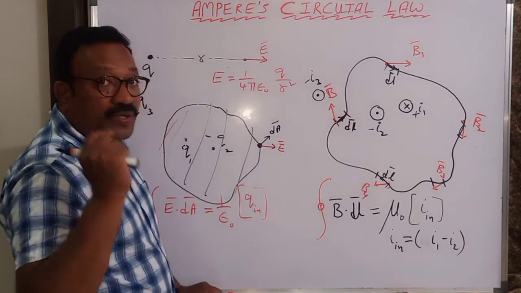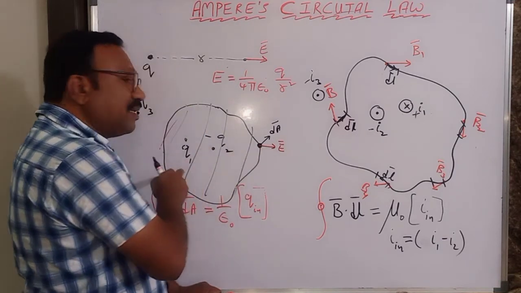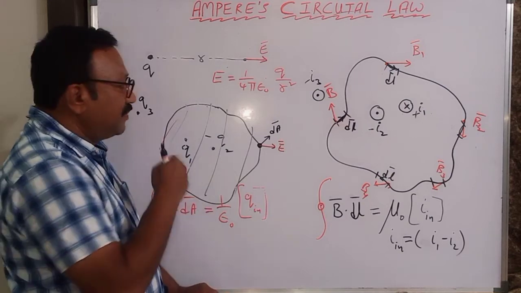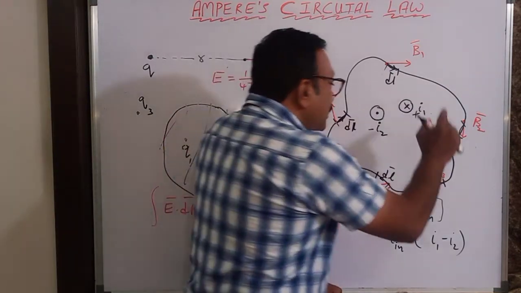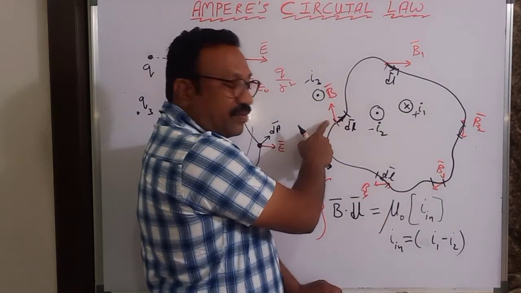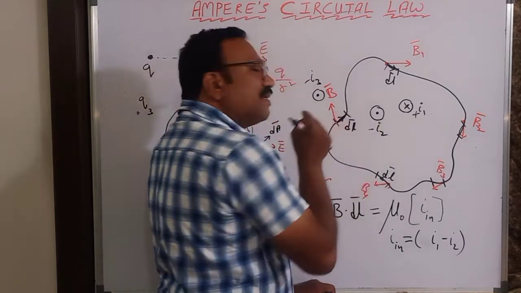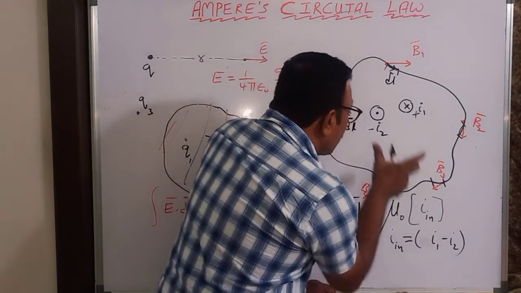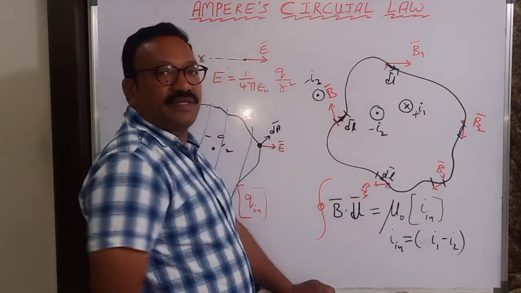But one important point: this is the resultant electric field due to all the 3 charges. But when you are writing the equation, you will take only charges inside. That is a controversy here. Similarly here also. Suppose this is the point I am considering. This is the magnetic field due to all the 3 current carrying wires, the resultant field. But when you write the equation, you will take only currents inside. You will not consider the others. So the same controversy here also.